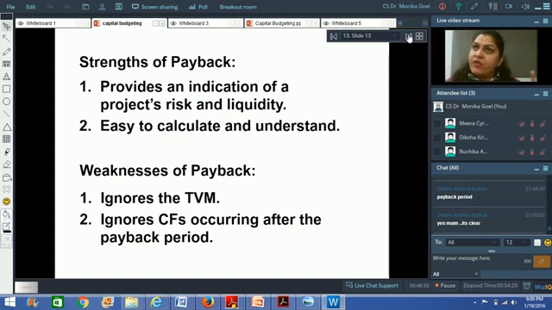Why? Because it is the simplest of all methods. It is very easy to calculate and very easy to understand. And at least it gives you an idea about liquidity, that how soon you would be getting your money back and then you can reinvest that money in some other project. So it tells you for how long your money is going to be blocked in a particular project. You're getting my point. So this method, though not a very dependable method, has still been used because of its strengths of easy calculation and the idea it gives about liquidity.